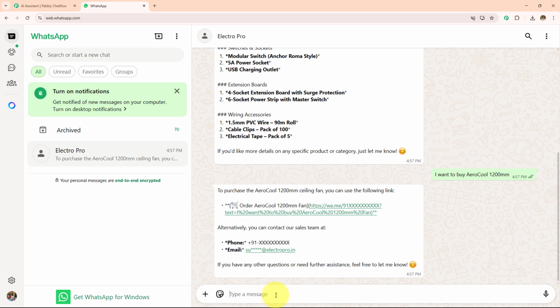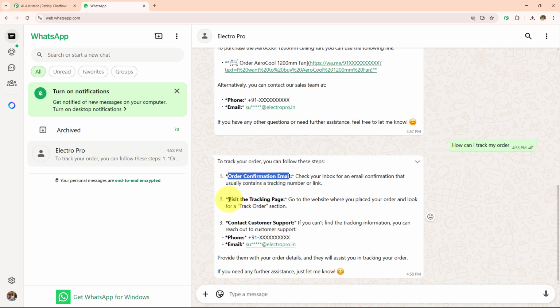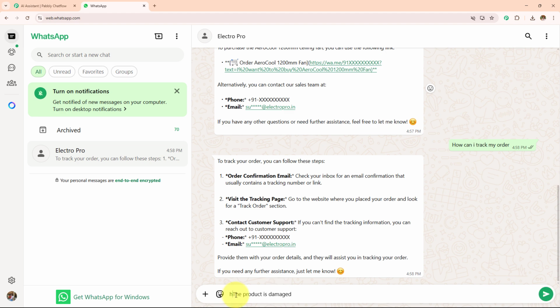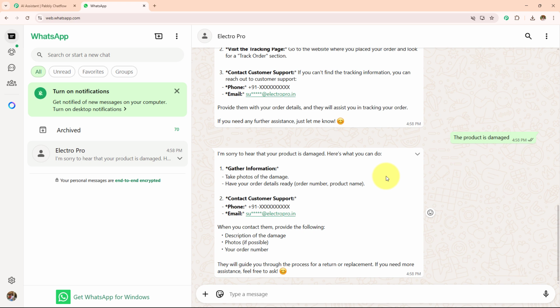Now let's suppose I want to write, how can I track my order? So it is going to send me the complete details of how I can track my order. Let's wait for the reply. And here it says, order confirmation email, visit the tracking page, contact customer support. Now let's suppose I want to know, what if my product is damaged? So I'm going to send this message, the product is damaged, and it is going to send me some solutions like the technical expert solution or the contact information, and here it is. So it says, I'm sorry to hear that the product is damaged. Take a photo of the damage, have your order details ready, or you can contact the support. When you contact them, provide the following details.